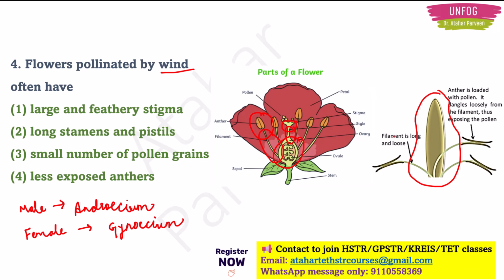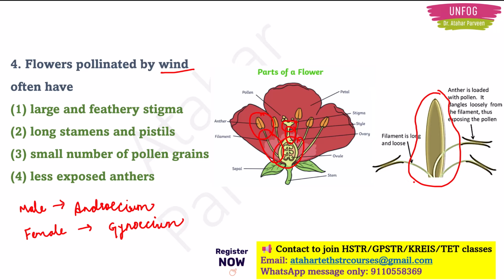So for this to happen, these anthers are present in the open form. They are not hidden by the petals of the flower. They are openly present. Okay. And they are present in a loose manner also, which means if wind comes, it will loosen the pollen grains from it. Okay. So what will happen after this?